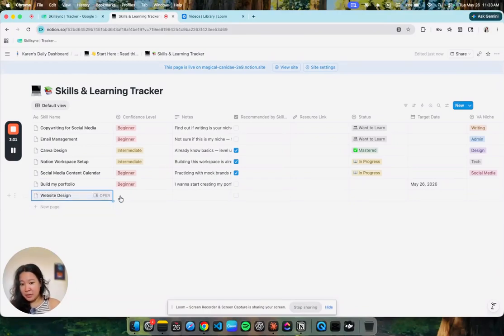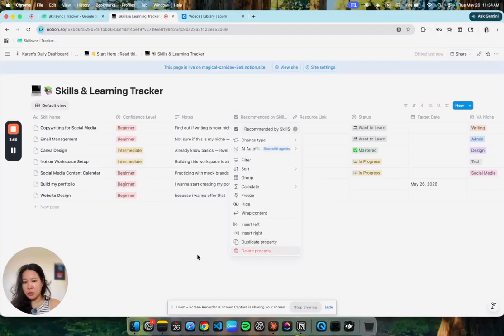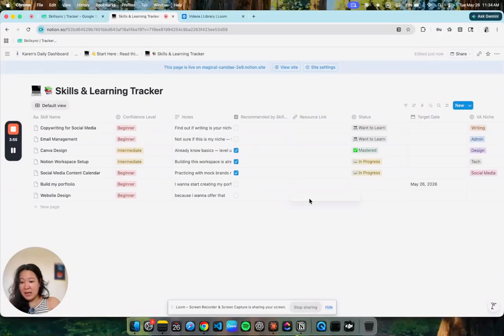So, just an example, guys, kasi yung not very madali. Palagay mo lang, beginner. Bakit mo gusto gawin? Because I want to offer that. Recommended ba? You can get rid of this if you want. Pwede mo to i-delete if you want. If not, lagay mo lang dyan. This source link, halimbawa, saan ka nagpa-practice, you put here kung saan ka nagpa-practice ng website design mo.